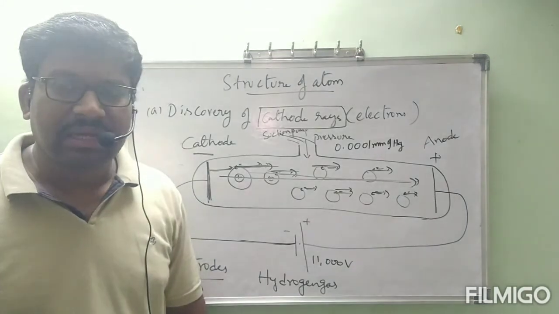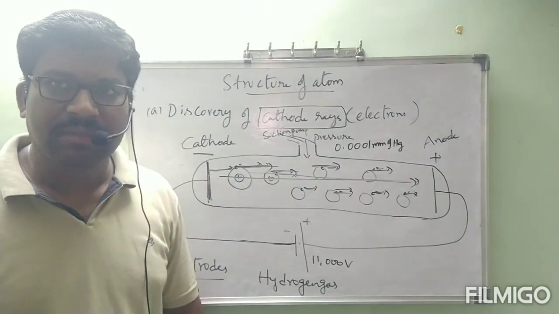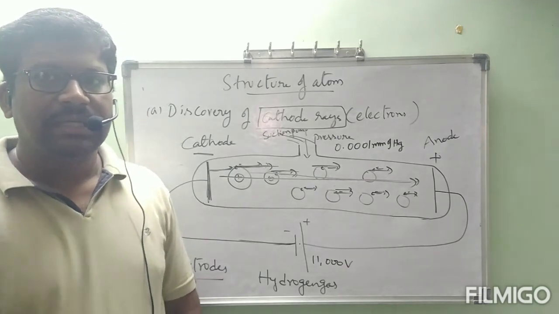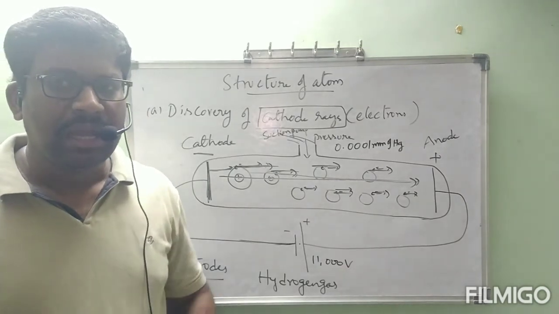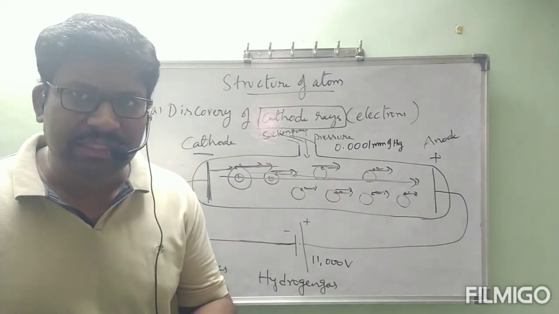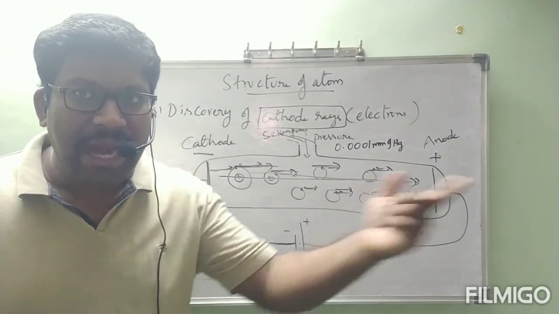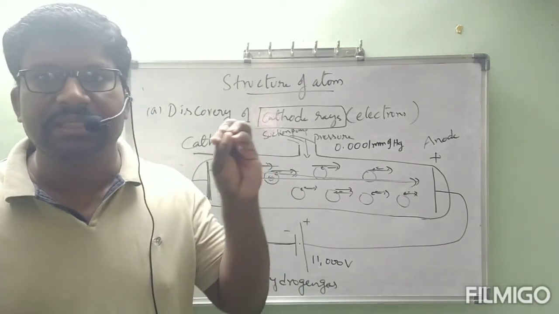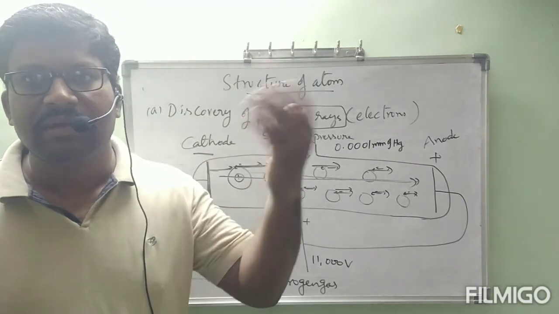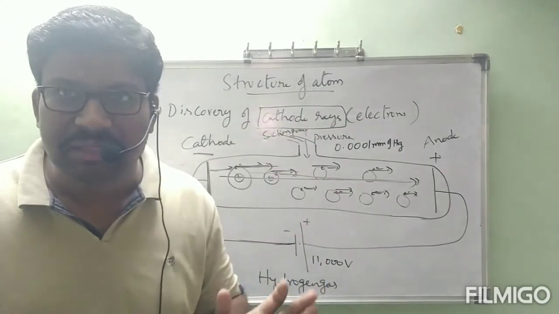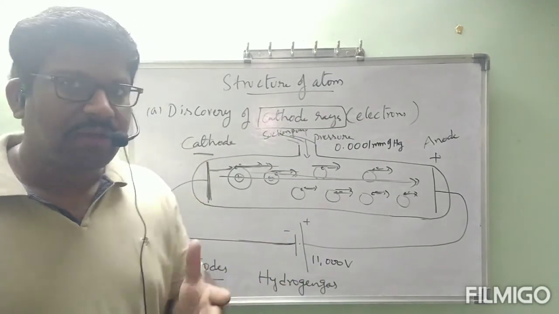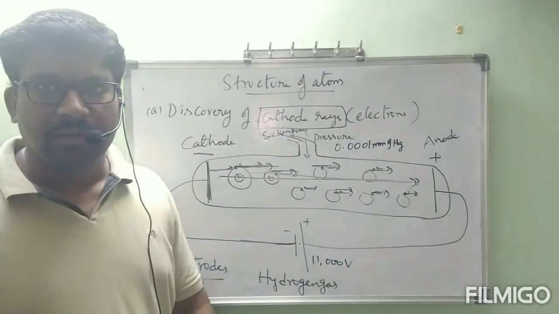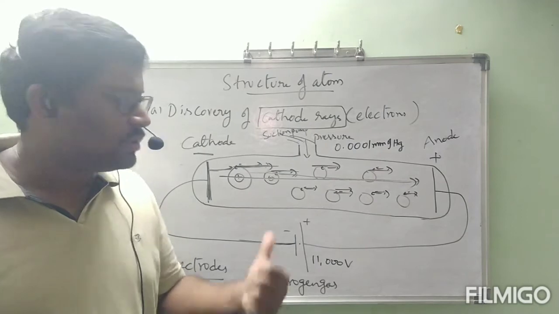That cathode rays must contain which charged particles? Negatively charged particles. So we have confirmed negative charged particles are present in the atom. Okay. At once if we are confirmed with negative charged particles present in the atom, and atoms are neutral, definitely positive charge also must be present in the atom. That is the discovery of anode rays or proton. That one next we will see. First, before that, we have to see the discovery of cathode rays and properties of cathode rays. Okay? I hope you understood this one.